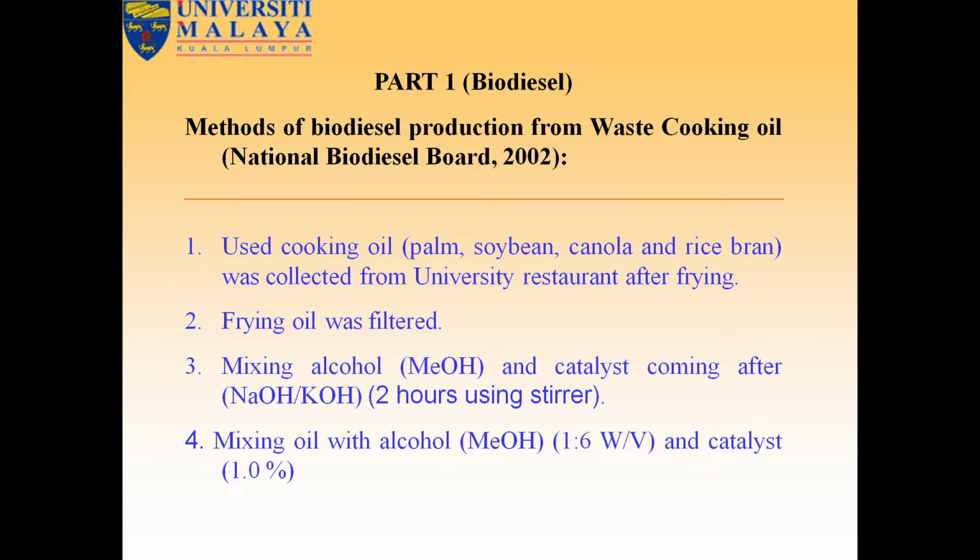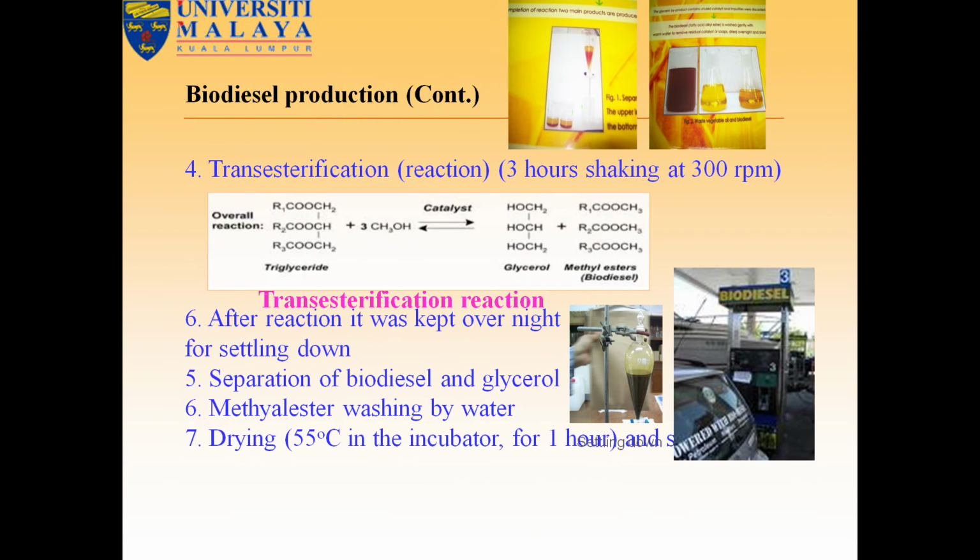Frying oil was filtered, mixed with alcohol, methanol, and catalyst, sodium hydroxide or potassium hydroxide, for 2 hours using stirrers. Oil was mixed with methanol at 1:6 weight by volume and 1% catalyst. Then the biodiesel production, transesterification reaction, with 3-hour shaking at 300 rpm.